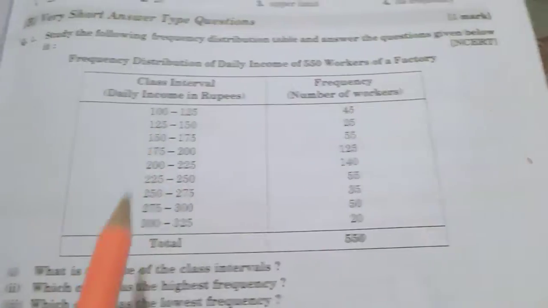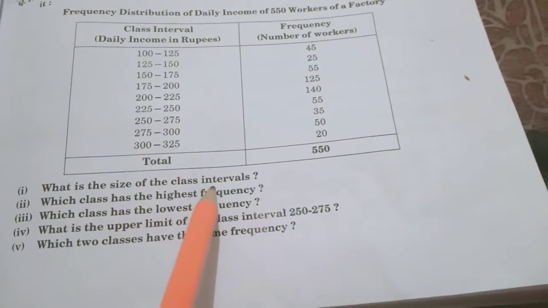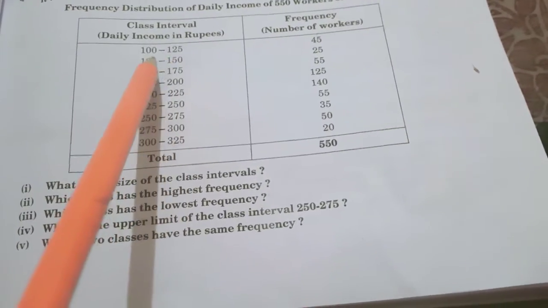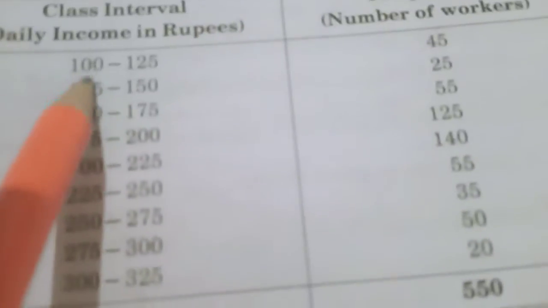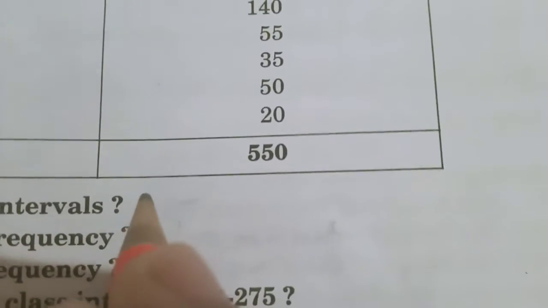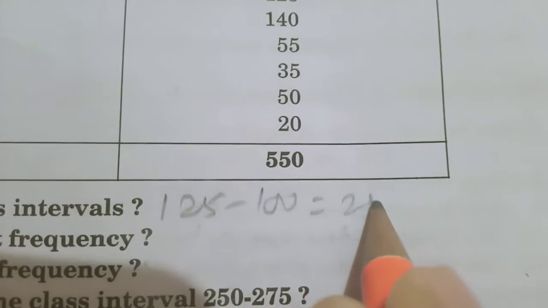Is it okay? Now we see the question. What is the size of the class interval? How to find the size? The highest observation minus the lowest observation. What is the highest observation? 125. Lowest is 100. Then 125 minus 100 equals 25.